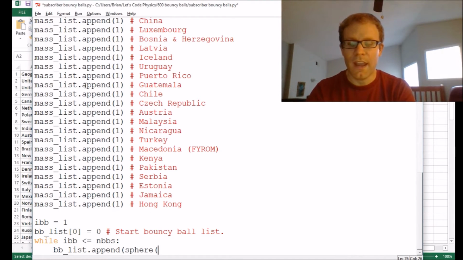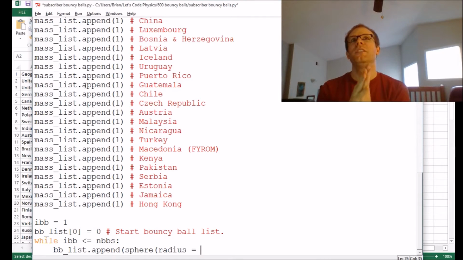It's going to have, let's see, the first thing we need to set for a sphere is its radius. And now this is where we have to do a little bit of chemistry because I've got the mass set. I want them all to have roughly the same density. So density is mass over volume.